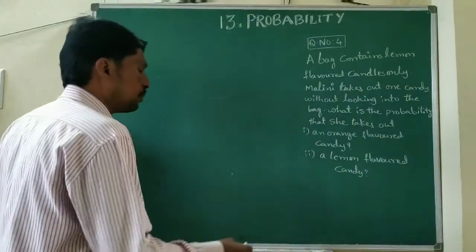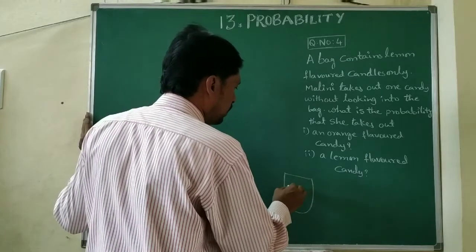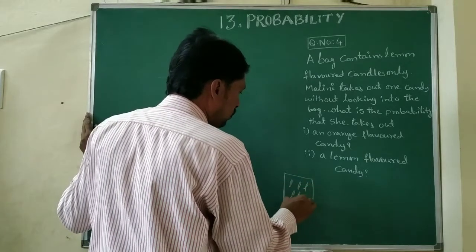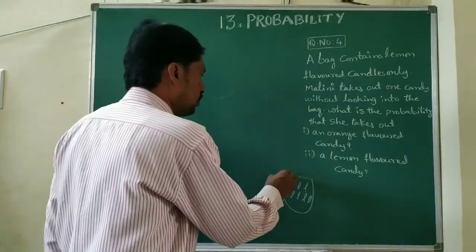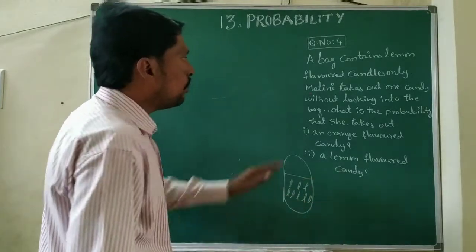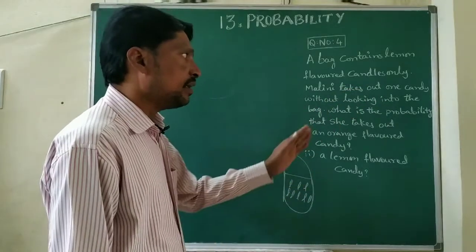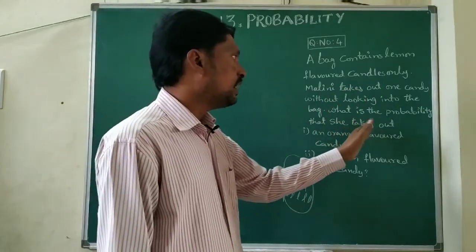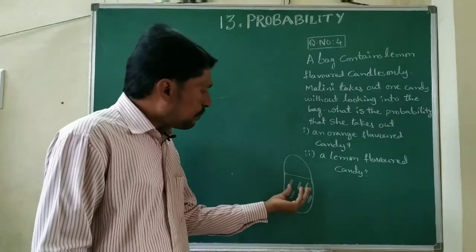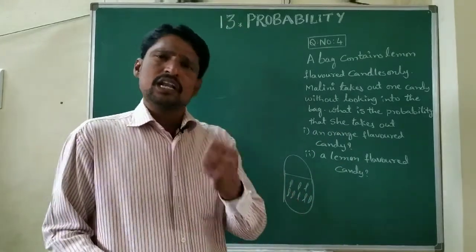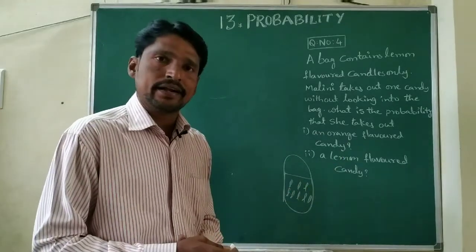So here one bag is there. That bag contains only lemon flavored candies. Malini takes out a candy without looking into the bag. The probability that she takes out an orange flavored candy: the bag has only lemon flavored candies, so how can we get an orange flavored candy?